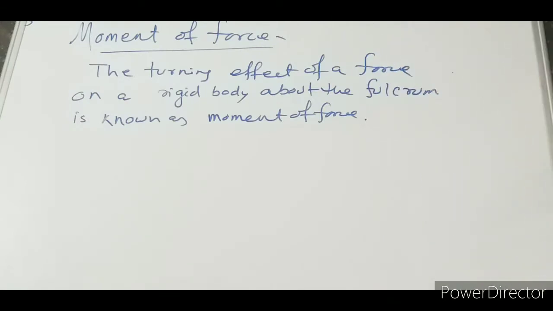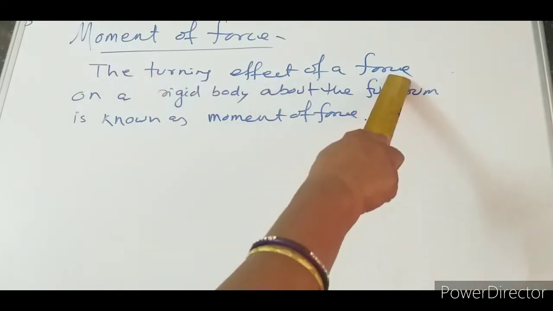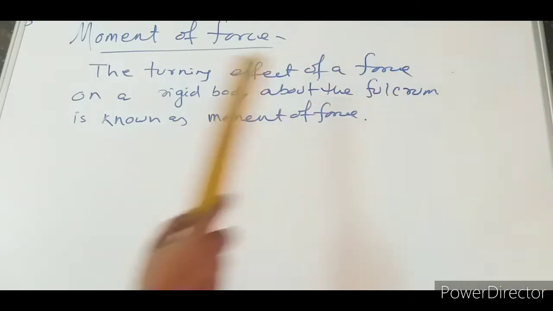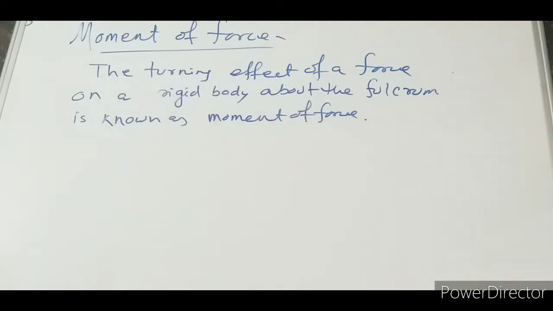Now, moment of force. What is moment of force? The turning effect of a force on a rigid body about the fulcrum, which is known as the axis, is known as the moment of force.